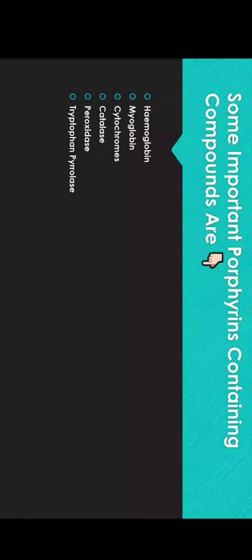Cytochromes are required in photosynthesis, and catalase is required in reactions where electron gain or loss occurs, and the other two are peroxidase and tryptophan pyrrolase. Okay, thank you.